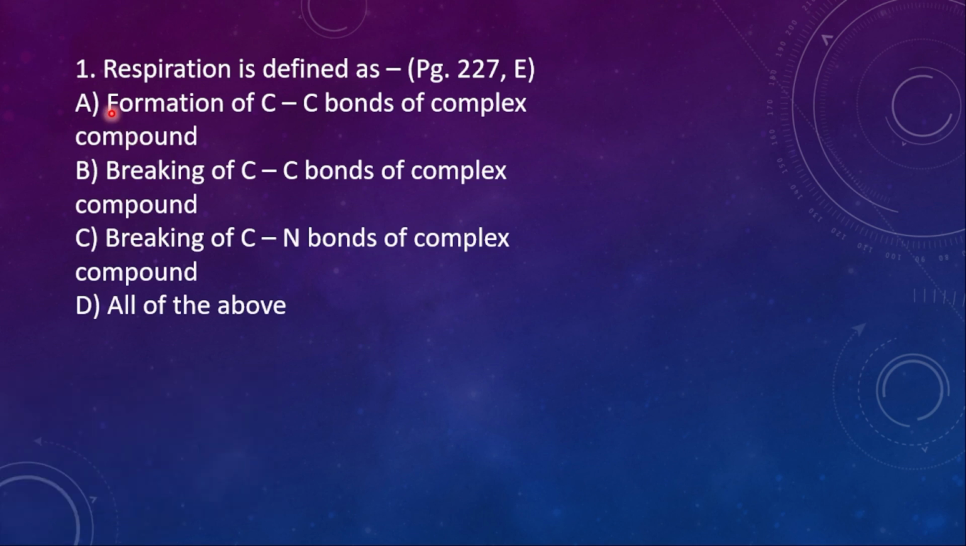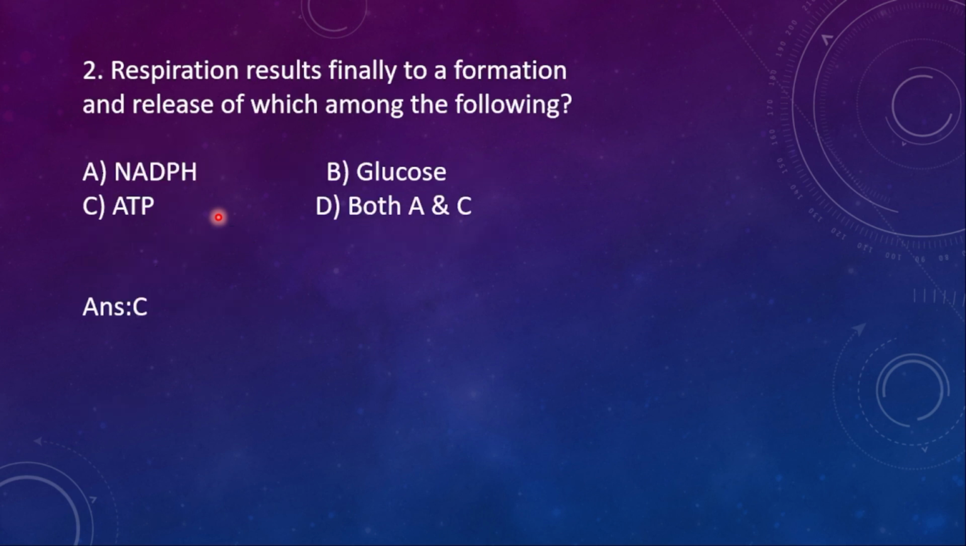Respiration is defined as: A, formation of C-C bonds of complex compound. B, breaking of C-C bonds of complex compound. C, breaking of C-N bonds of complex compound. And D, all of the above. Here, respiration is defined as breaking of the carbon-carbon bonds of the complex compound. So option B is right.